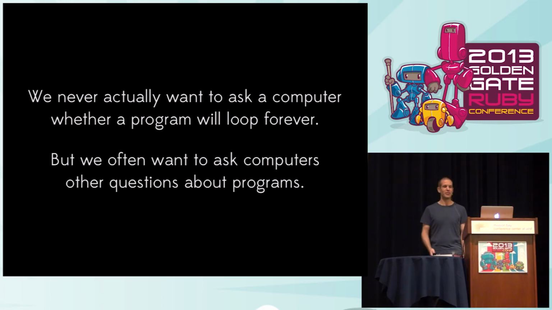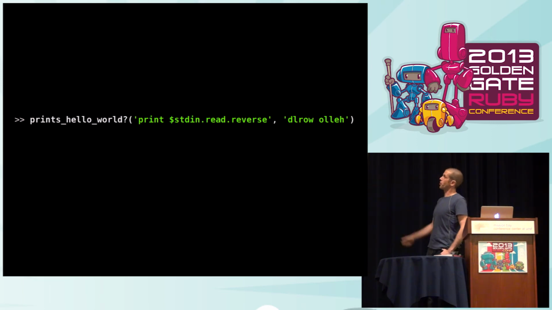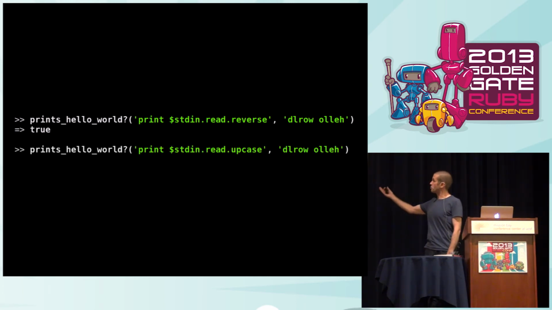write the implementation. So ultimately, what I would like to do is to write some kind of method like this that can take in a program and some input, and then parse and analyze that program and tell me whether that program prints hello world or not, and just return yes or no. So I'd like to be able to say, does this program print hello world? This program that reverses its input, if I give it that string, does it print hello world? And it should be able to say, yes, it does. That's true. Whereas if I say, does this program, so a different program with the same input, this is the thing that just upcases its input, does that print hello world?